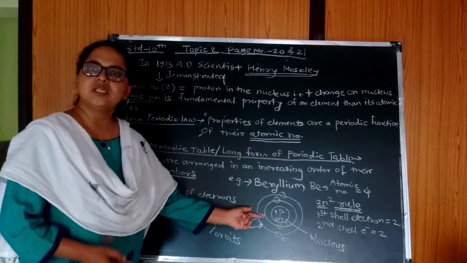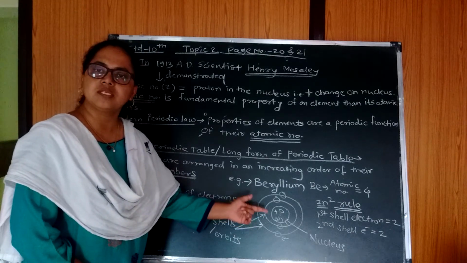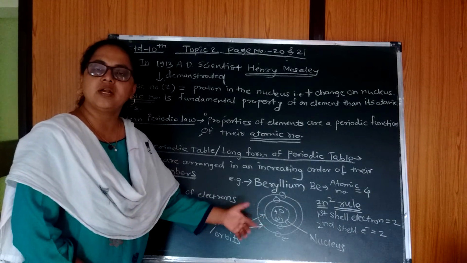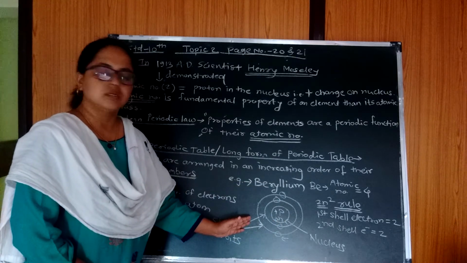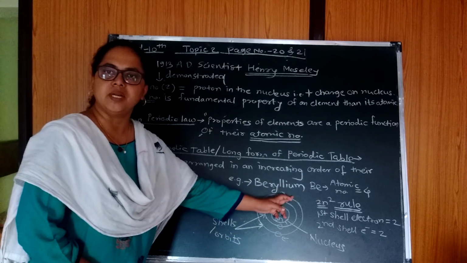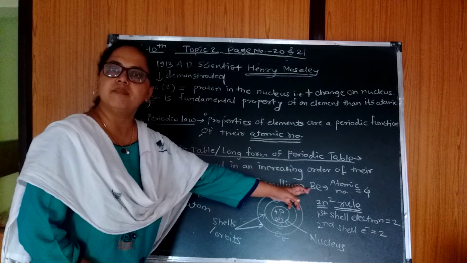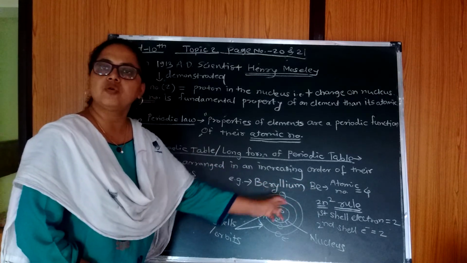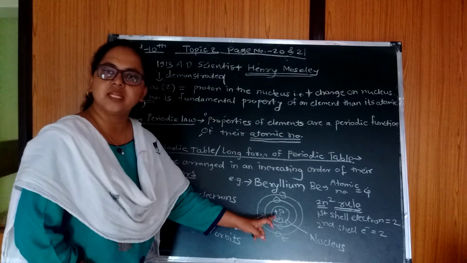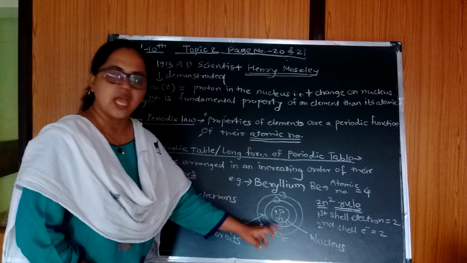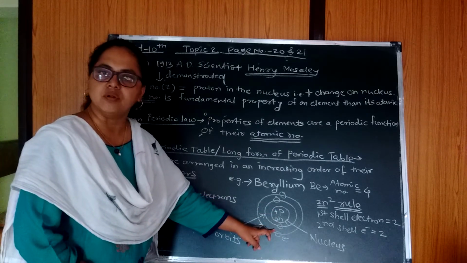Now, what is the structure of an atom? We have seen these terms in 9th standard, but to understand, again, I have drawn the atom. Suppose beryllium is one of the elements. Then its atomic number is 4. Then how to draw the atom? I have drawn the atom here. In the center, there is the nucleus, and the nucleus contains protons and neutrons.